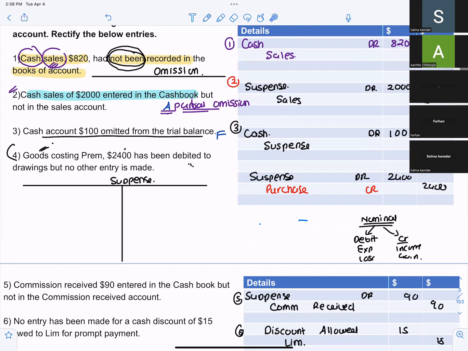Now look over here. This entry has no suspense. This entry has suspense. Suspense is debit. So on which side of the suspense account will I record this? Debit side. How much? 2000. And I will write the name of the opposite account.